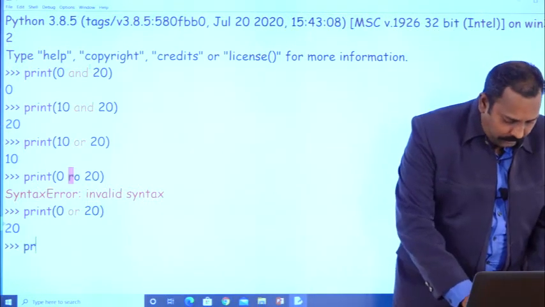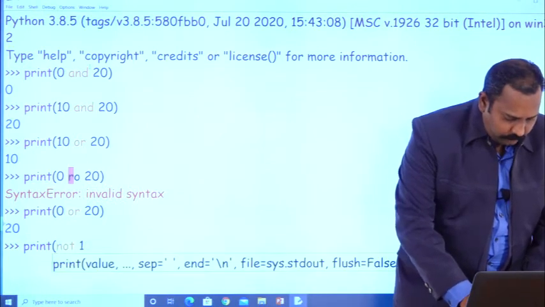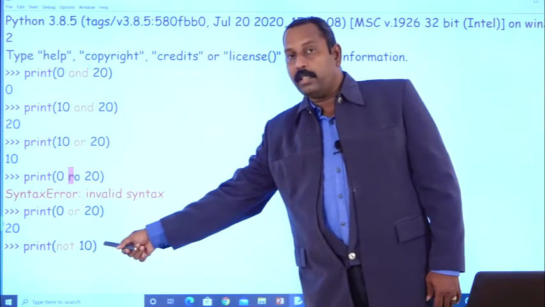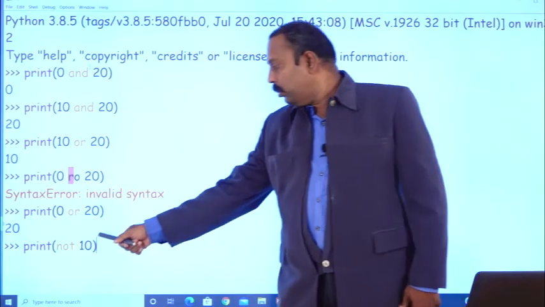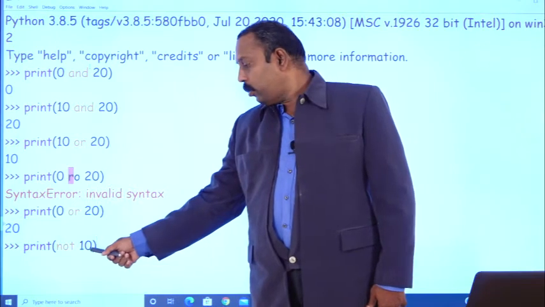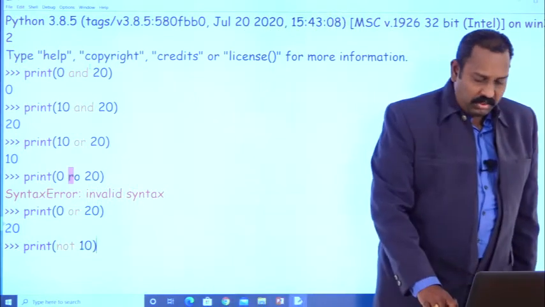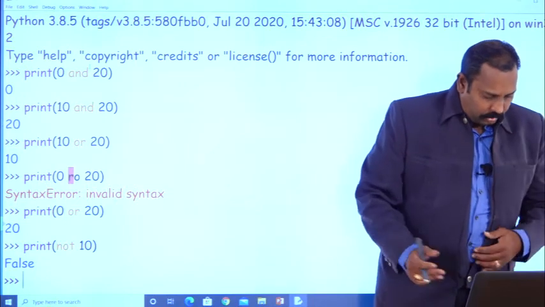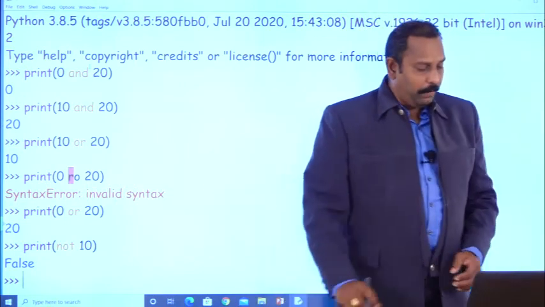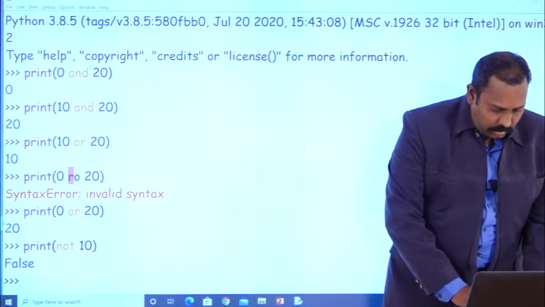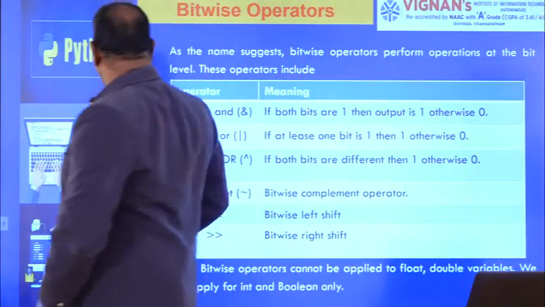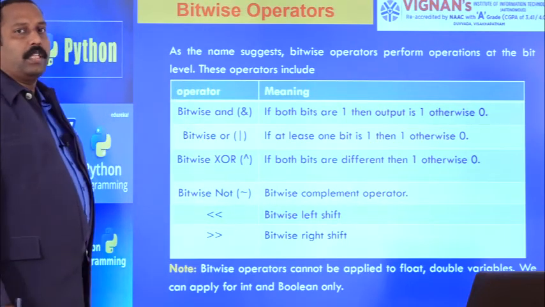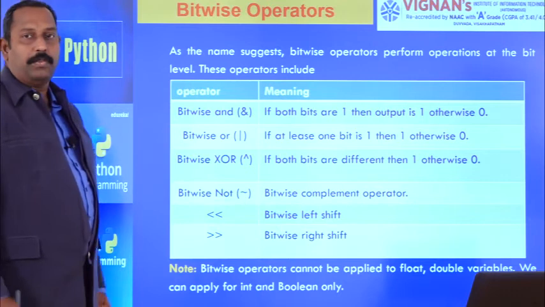Okay, suppose print not 10. Here 10, being other than 0, is considered true. Not true means you will get the output false. These are some examples of logical operators. And the next one is a very important group of operators called bitwise operators. Bitwise operators perform operations in terms of bits only.